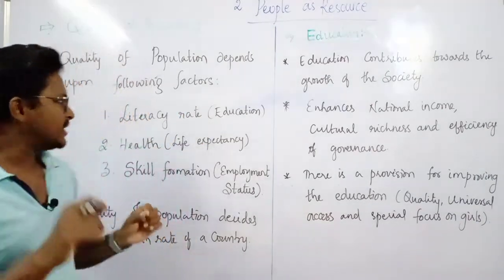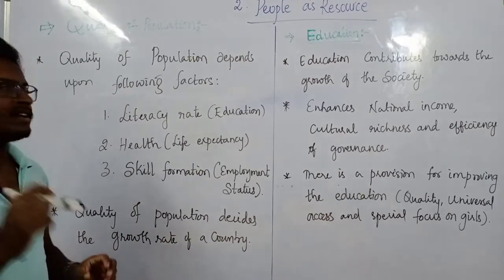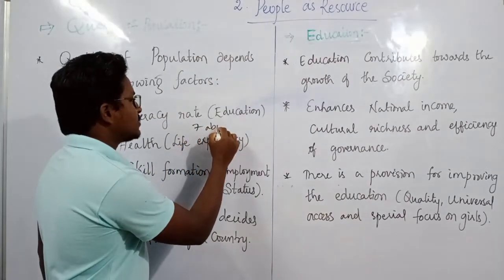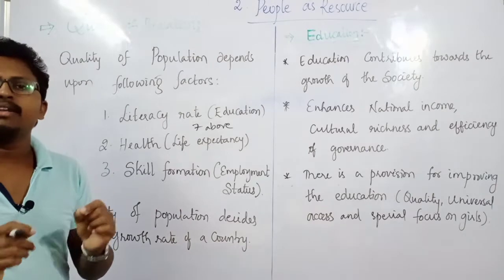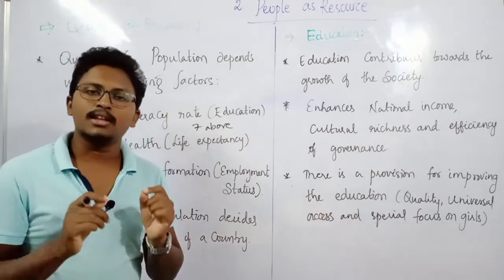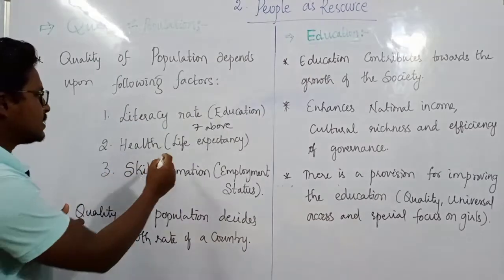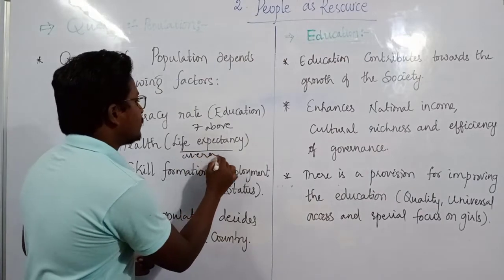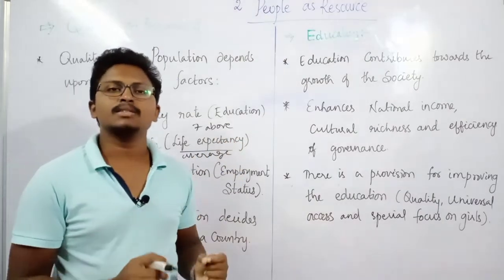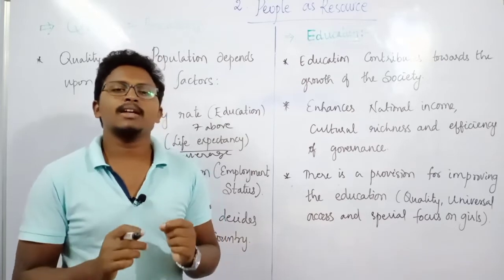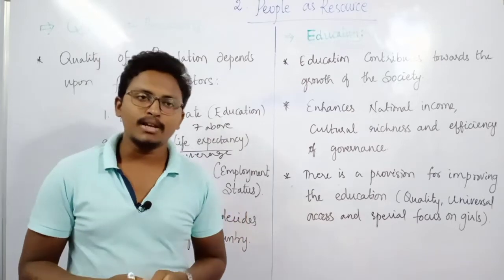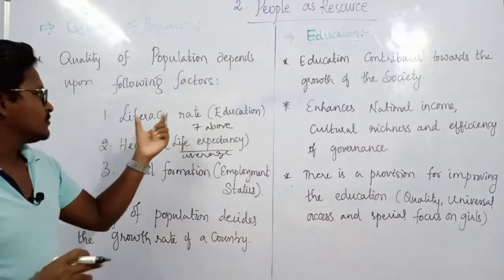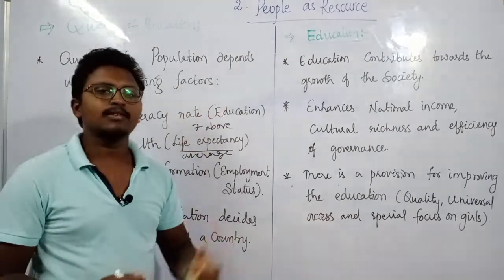But before that, let me tell you what you mean by literacy rate. Literacy rate means any person who is 7 or above 7 years of age who can read and write at least in one language, we can consider them as a literate person. Then the next thing is life expectancy rate, which means the expected average number of years a person can live at the time of birth. So that is what life expectancy rate is. In detail we will discuss later, and first we will discuss education.